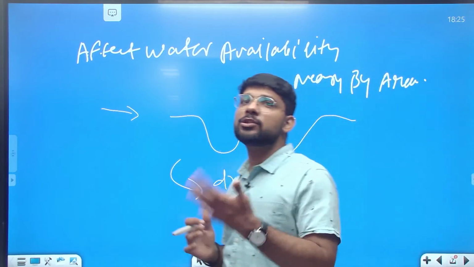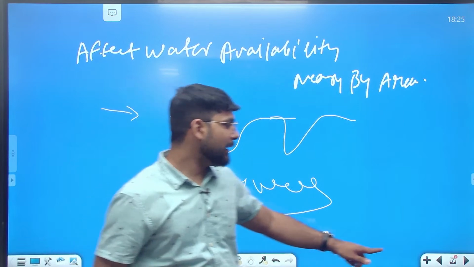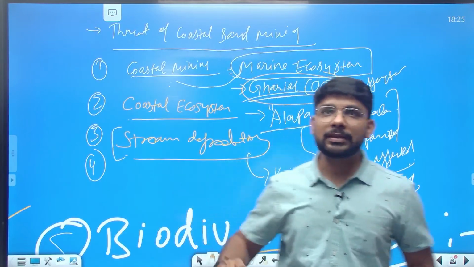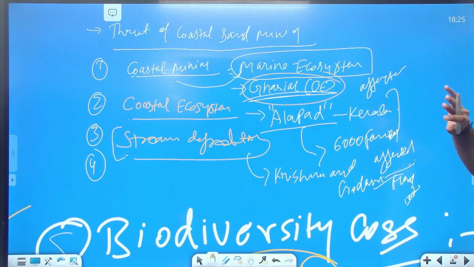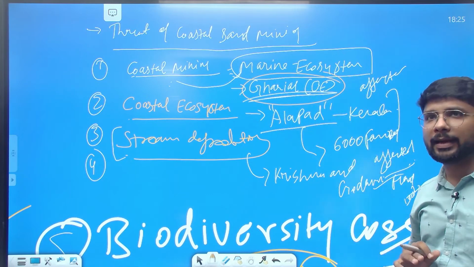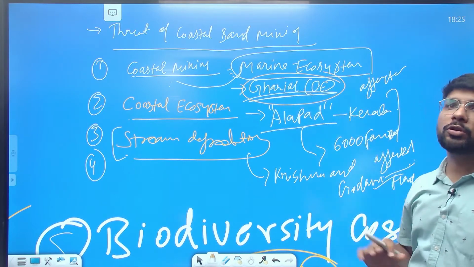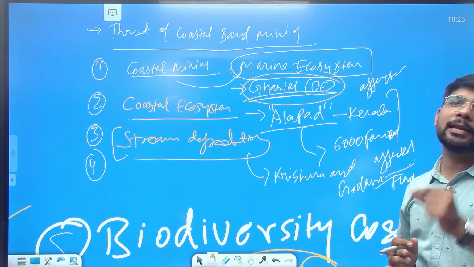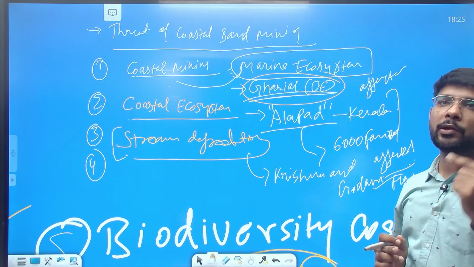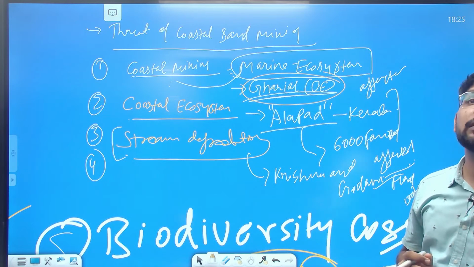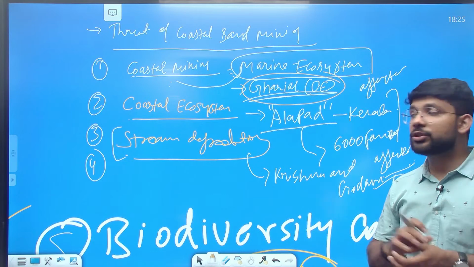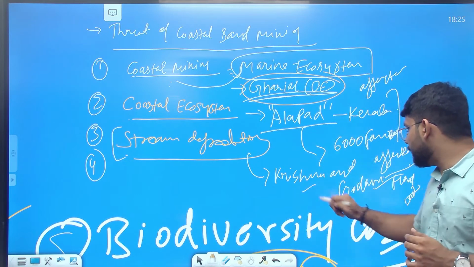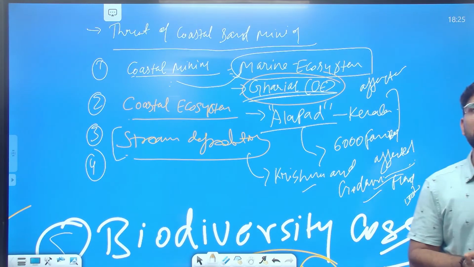So this was the first part of the question, which is asking us about the threats. The first is coastal mining related to the marine ecosystem, and we can give the example of the Gharial here, the critically endangered species. Then about the coastal ecosystem in Alappad, Kerala, 6,000 families lost their income due to the sand mining in that area. Stream depletion, the Krishna and Godavari basin specifically we mentioned.